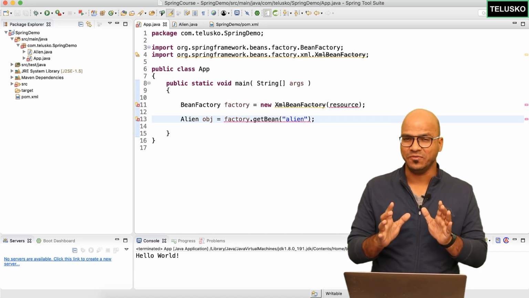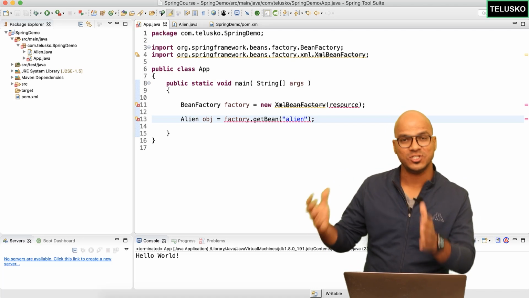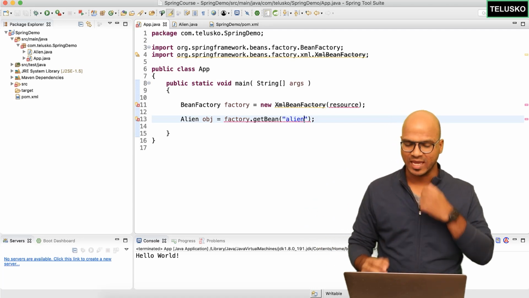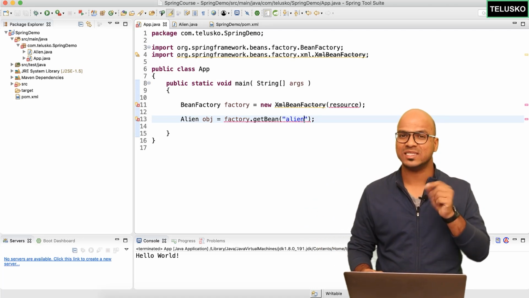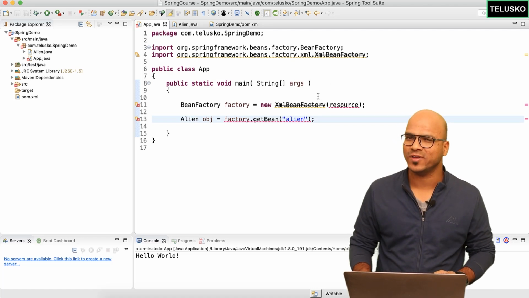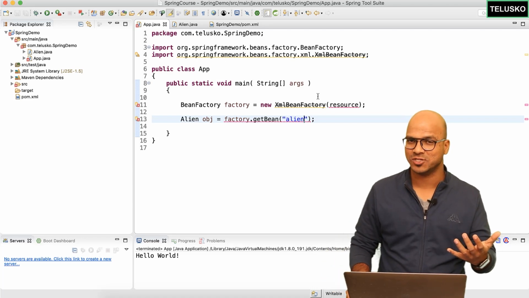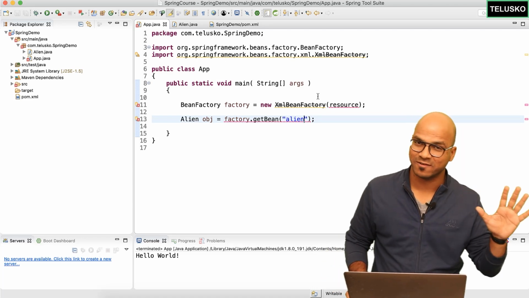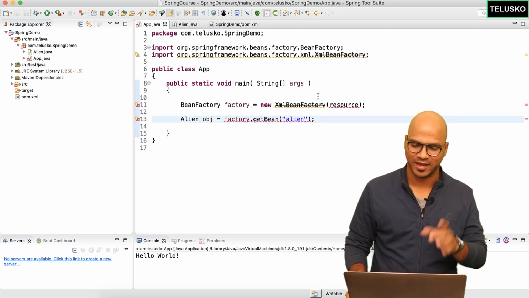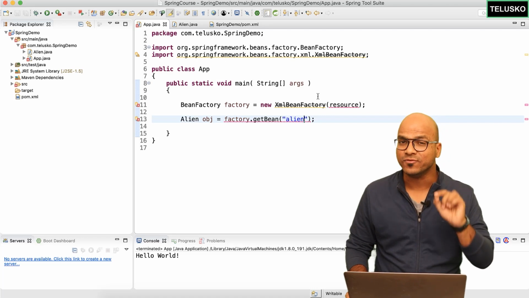But see, Spring Framework is a framework, right? It's not a Superman, it's not a magician to know everything, right? So when you say Alien, Spring should know what this Alien means. And that's where we have to do some configuration. Of course, whenever you work with frameworks, there is a part of configuration. That's one of the reasons why people love Spring Boot, right? We have less configuration there. But since we are not using Spring Boot, we are using the normal Spring Framework, we have to configure it.